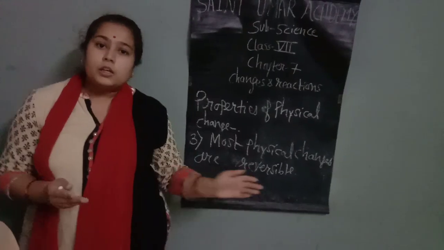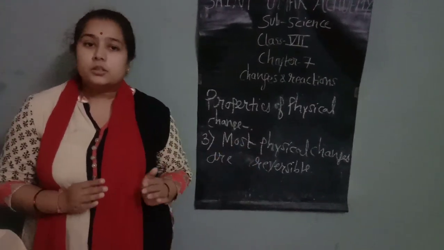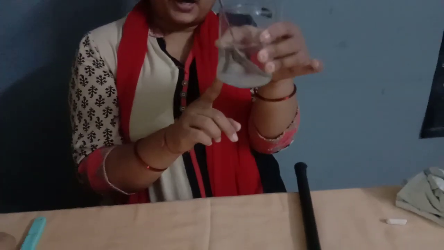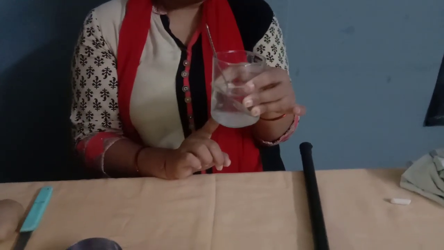Now, what do we mean by reversible? Reversible means that after a physical change takes place, we can again get back the original substance. For example, if I want the sugar back from the sugar solution, I can get the sugar back by the process of evaporation.